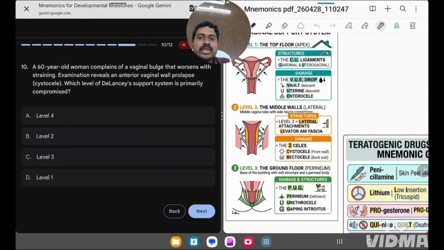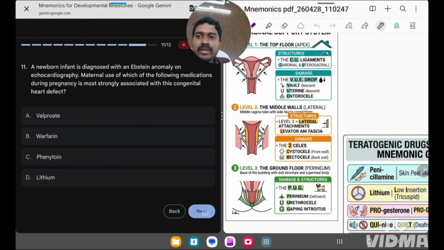Here it is asked, cystocele is there, okay, anterior vaginal wall prolapse is there along with cystocele. So remember here lateral wall, no, there is levator ani and two seals can form in this. One is cystocele, another is rectocele. So the answer will be level 2 over here, okay.